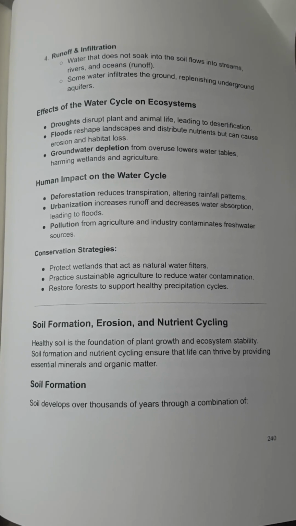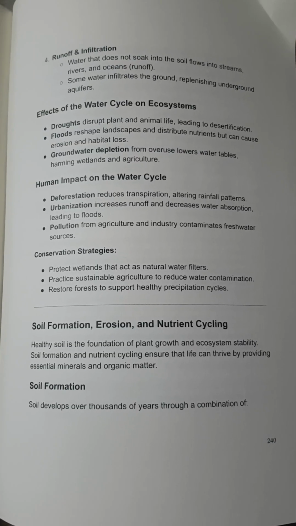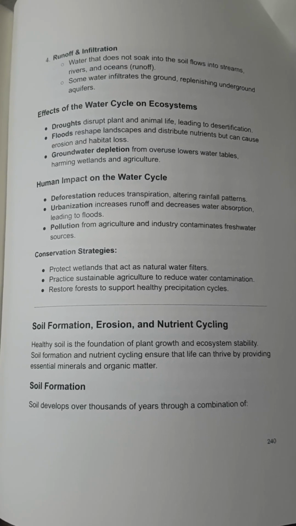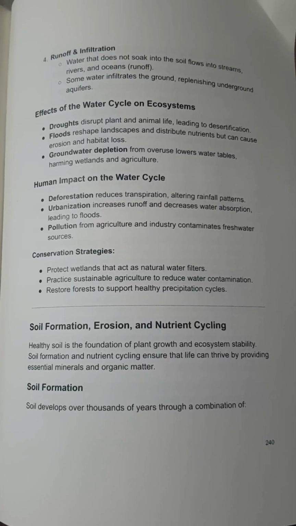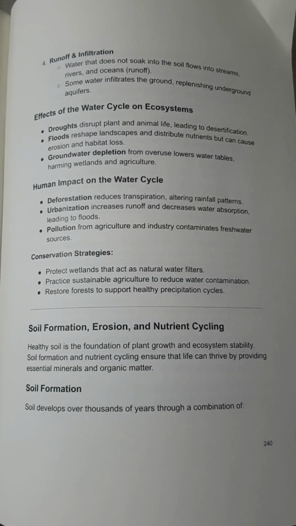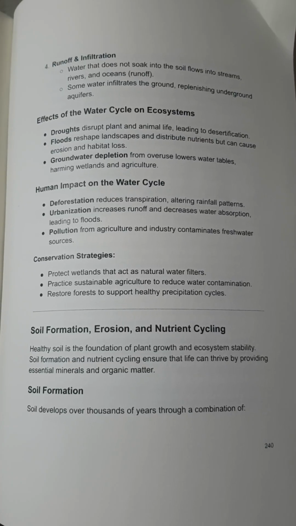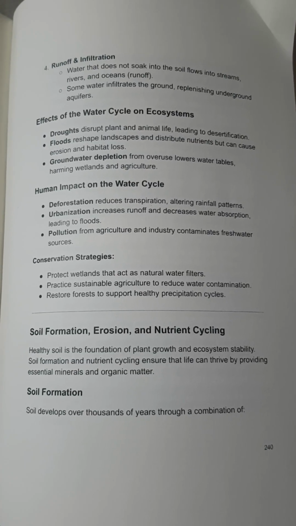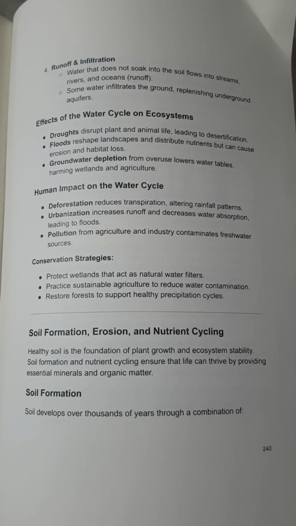Human impact on the water cycle. Deforestation reduces transpiration, altering rainwater patterns. Urbanization increases runoff and decreases water absorption, leading to floods. Pollution from agriculture and industry contaminates freshwater sources.